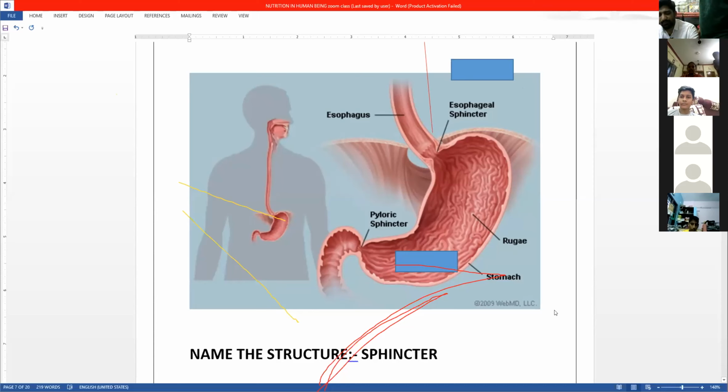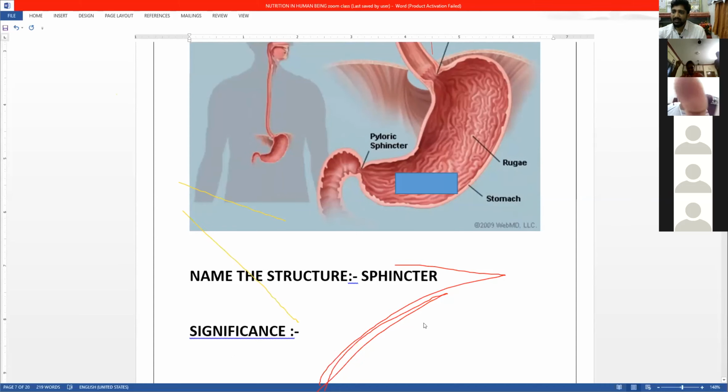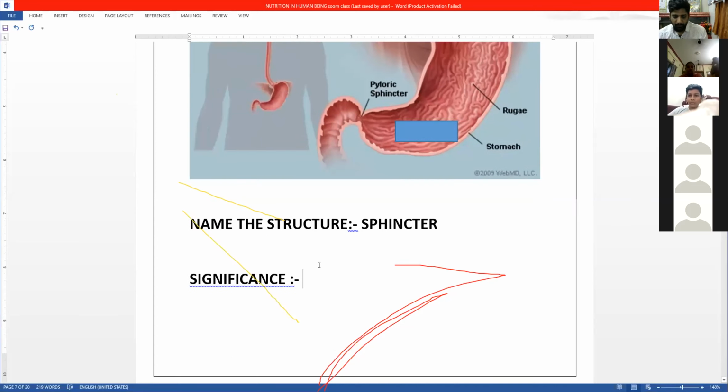Is that clear now? Yes. Now see here, as we saw, this is a sphincter. First of all, take off this red marking. Okay. So if you see this, what's the function of the sphincter?